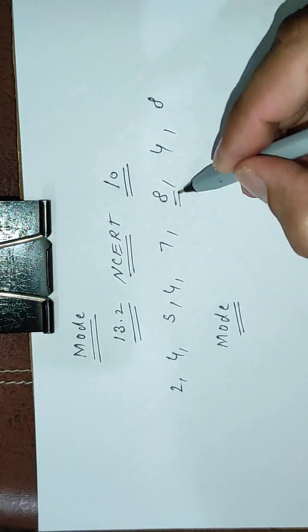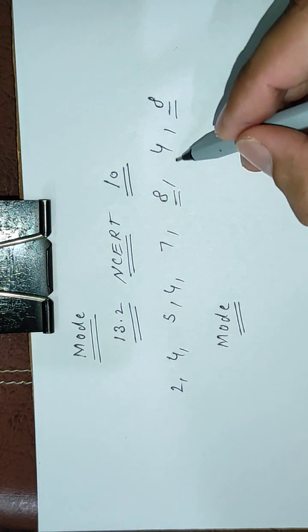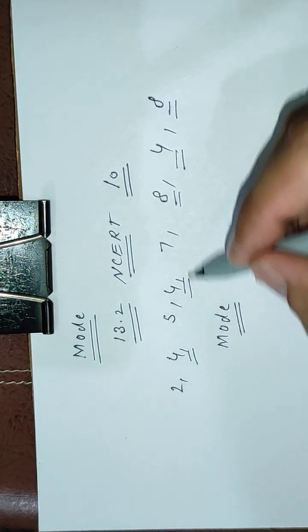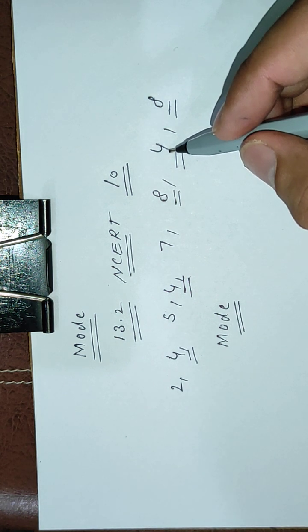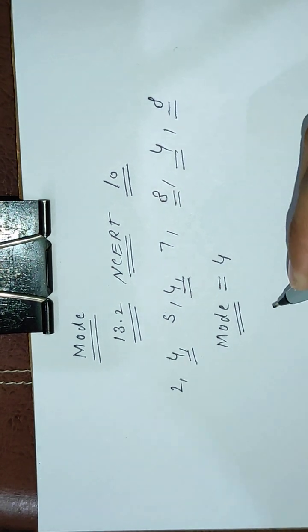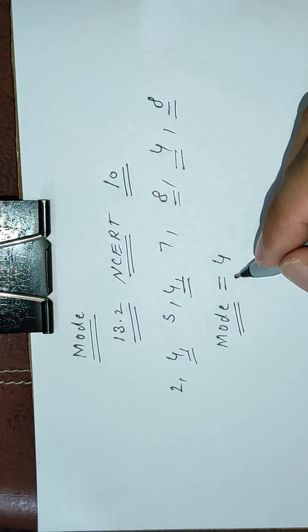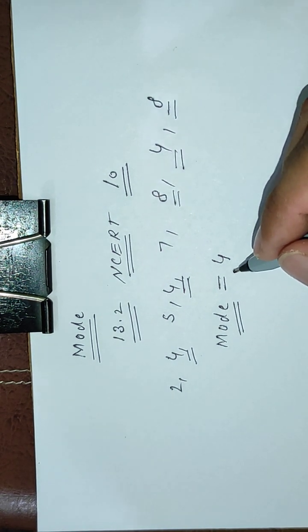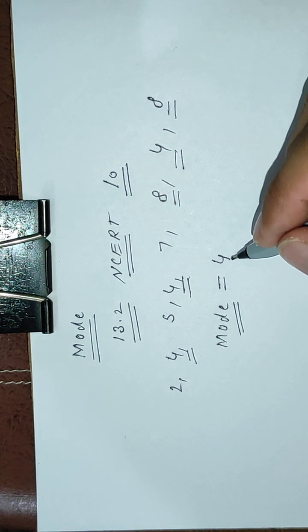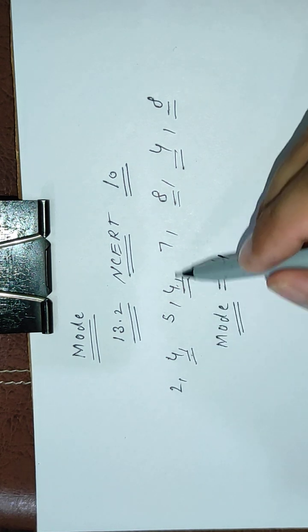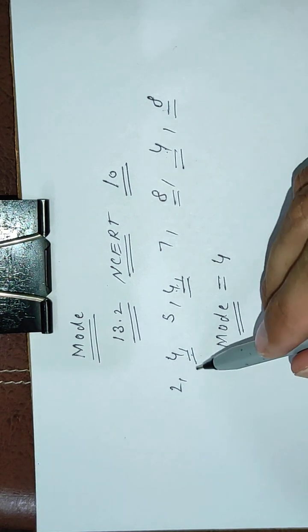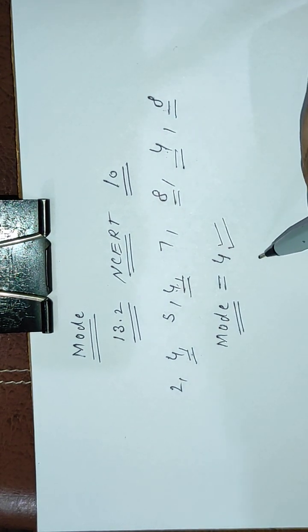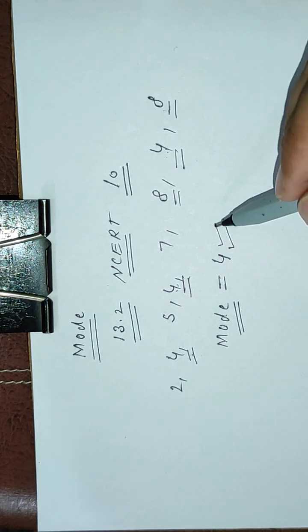Look, here 8 is 2 times and 4 is coming 3 times. So therefore maximum frequency is of the number 4. So therefore mode of this data is 4. So you can say that in ungrouped data, the mode is that value of the observation which has a maximum frequency, that is which occurs most frequently. Here 4 is occurring more frequently than the others. So therefore the mode in this case is 4.